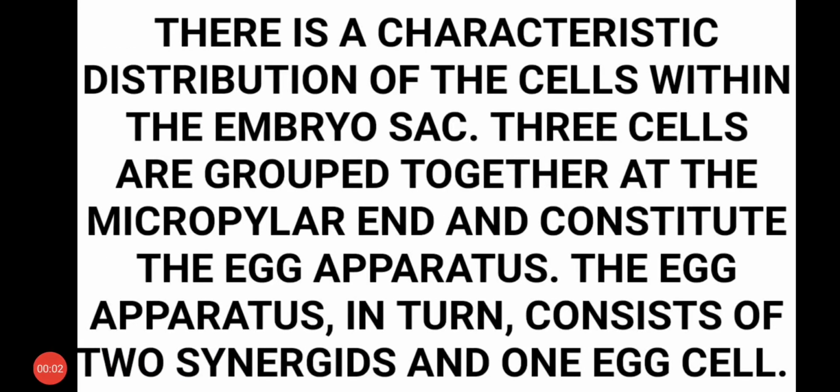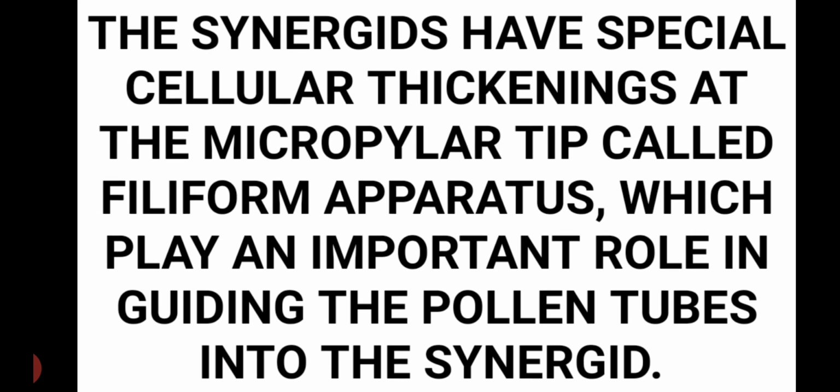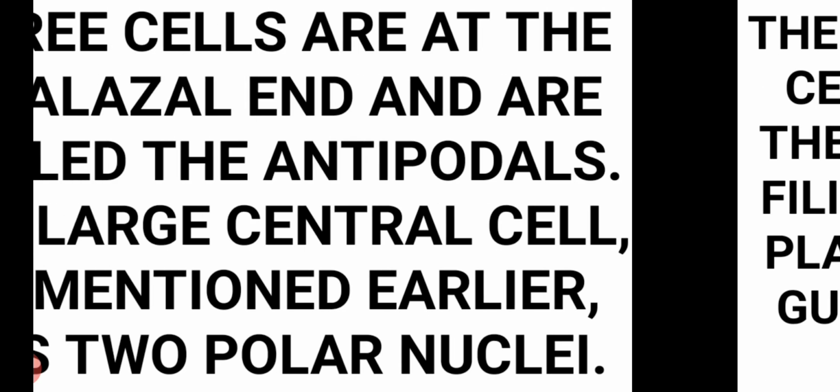So the distribution of cells within the embryo sac is like that. The 3 cells are grouped together at the micropylar end and constitute the egg apparatus. The egg apparatus in turn consists of 2 synergids and 1 egg cell. The synergids have a special cellular thickening at the micropylar tip called the filiform apparatus, which I told you before, and which plays an important role in guiding the pollen tube into the synergid. So it guides the pollen tube in which direction it has to move.